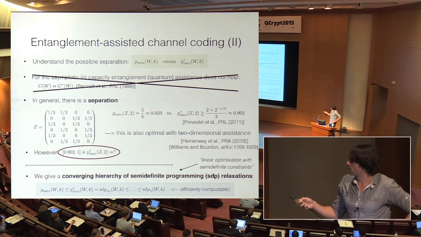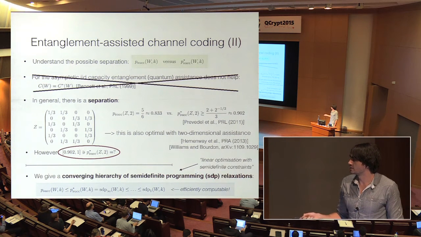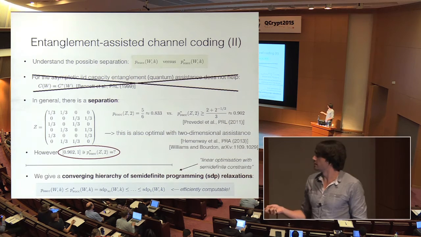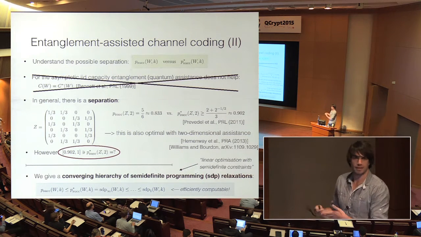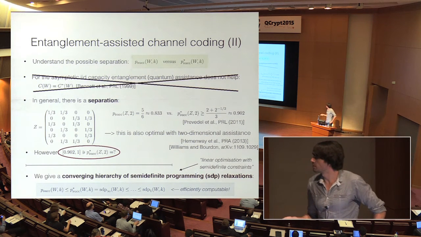and it's not so important what a semi-definite program is. In general, it's just important that one can efficiently compute these things, okay? I can put in the channel, I can put in the number of messages I want to send, put it in MATLAB or whatever, and it will give me the value. So there's no unbounded optimization going on here.